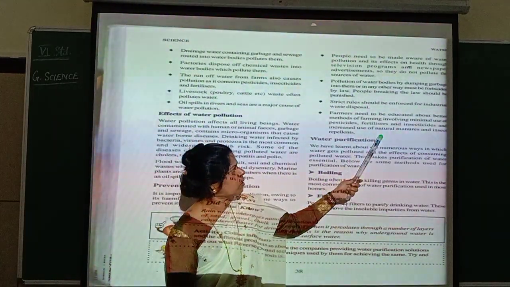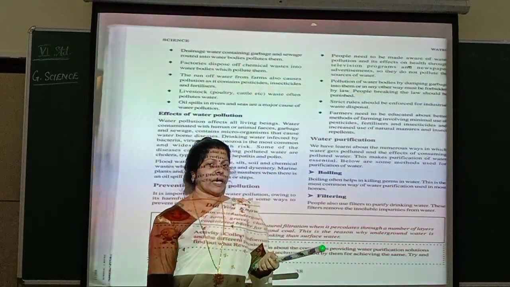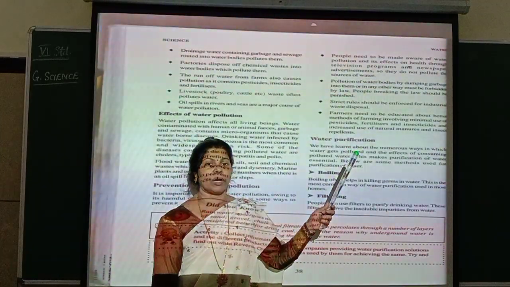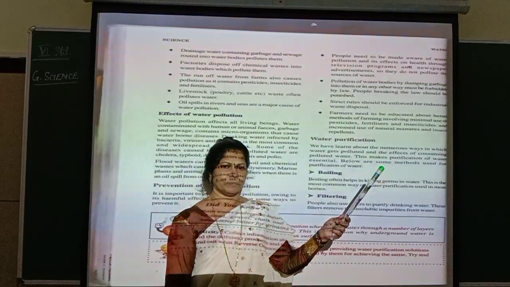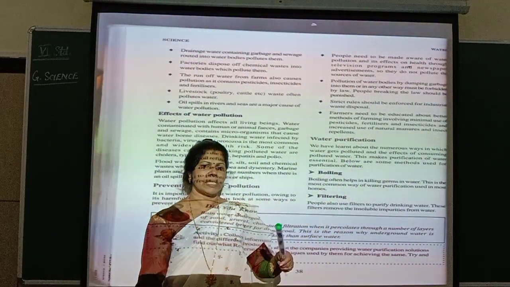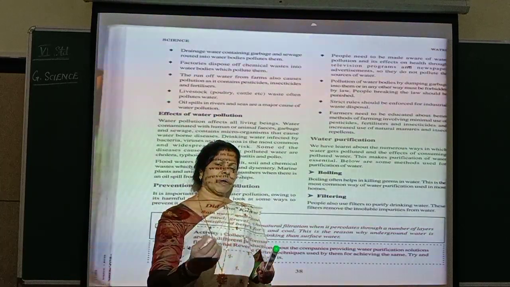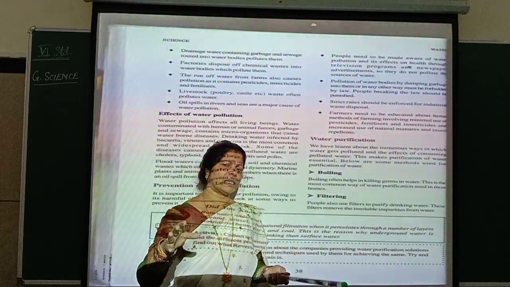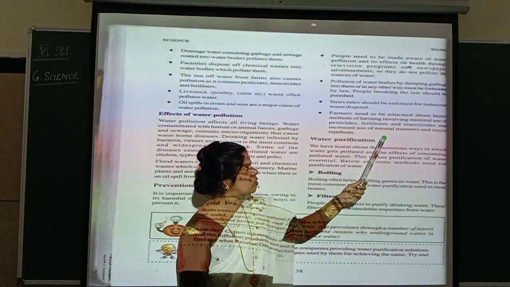And they have told here also, they can, instead of using these chemicals, directly go for natural manure. What is this natural manure? For example, cow dung. If you just dump that cow dung in a pit and keep it for some days, what happens? That becomes natural manure. There is no chemical in it. If that is added to plants, what happens? Plants also will grow very well. That is about the natural manure.